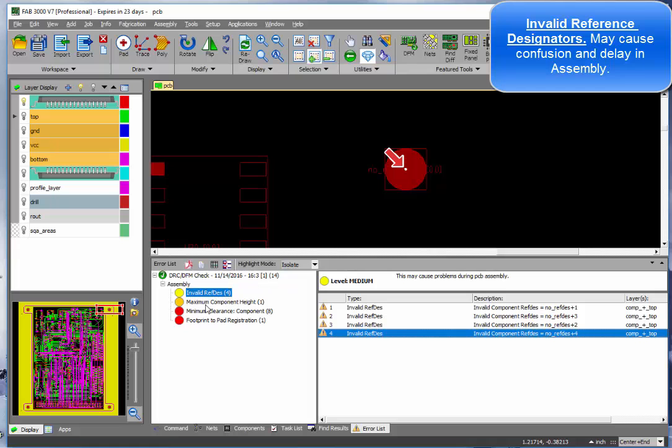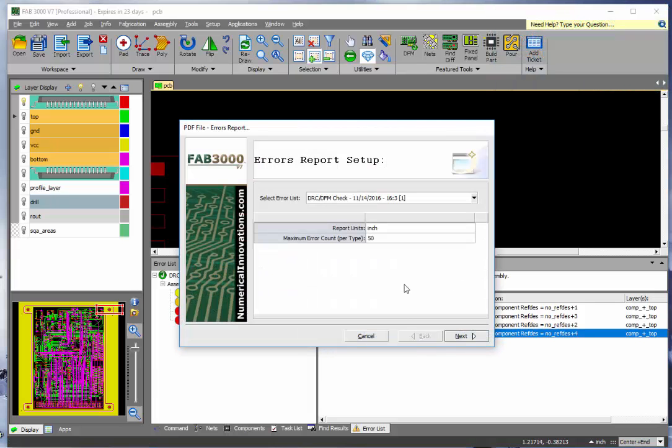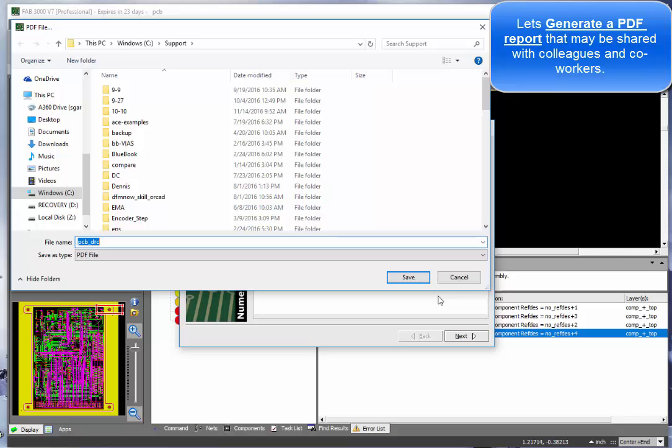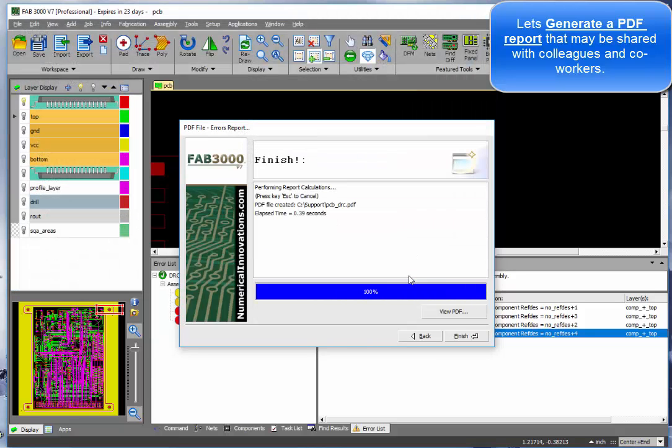We'll go ahead and generate a PDF report here to make it easy to share with coworkers and colleagues any of these errors that have been detected.